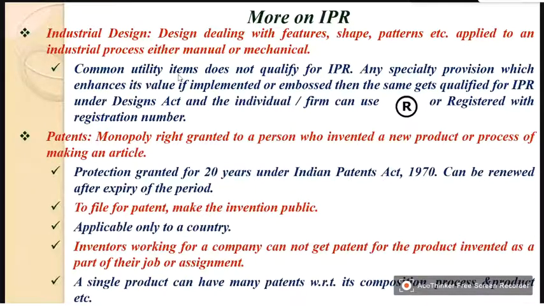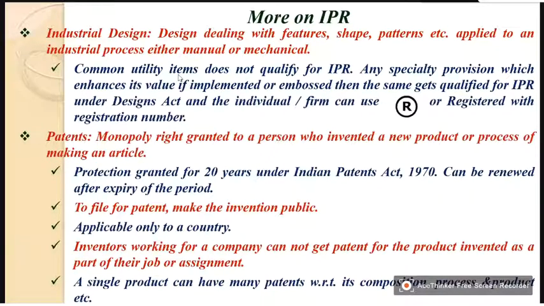It has a certain time limit, but it can be renewed after the expiry of that time. To file for a patent, you have to make the invention public. So first, before you get a patent, you have to publicize it, and it is applicable only to a country.